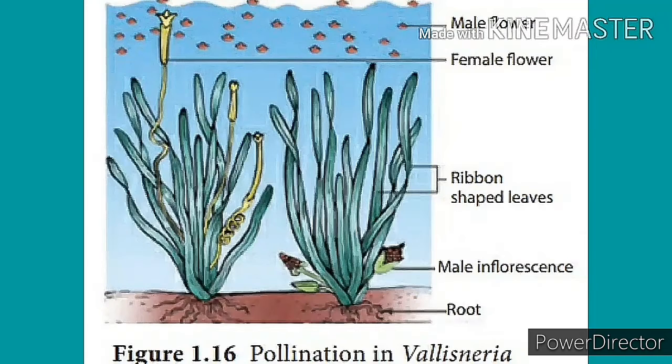While floating, they come in contact with the female flower. Then the pollen grains are transferred from the anther to the stigma. Clear? Then the pollination occurs.